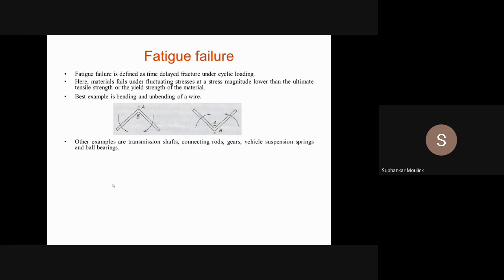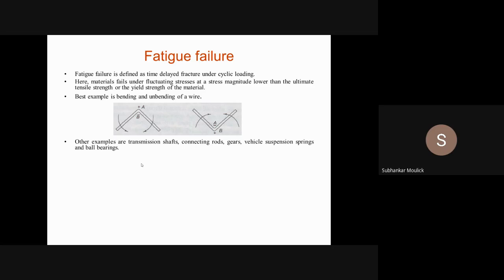Other examples of fatigue failure are transmission shafts, connecting rods, gears, suspension springs, and ball bearings. All these mechanical components fail due to fatigue failure. Why? Because when these components are in operating conditions, a static load never acts on them.